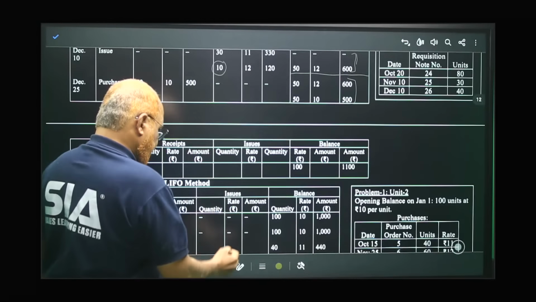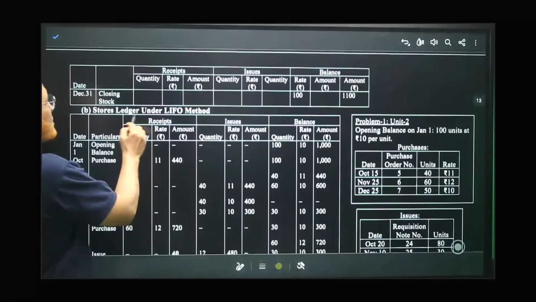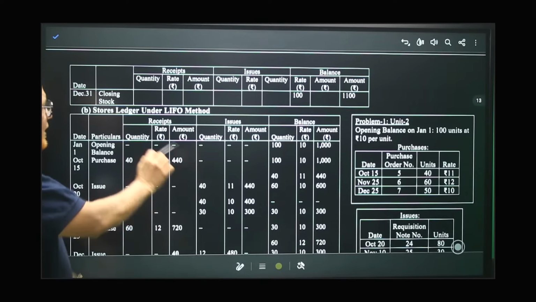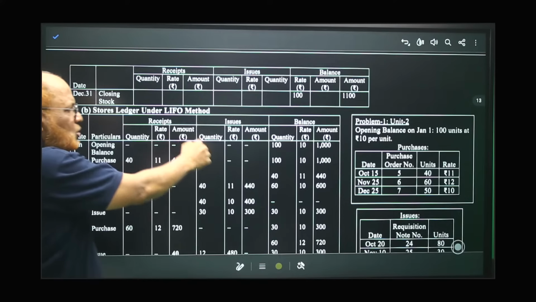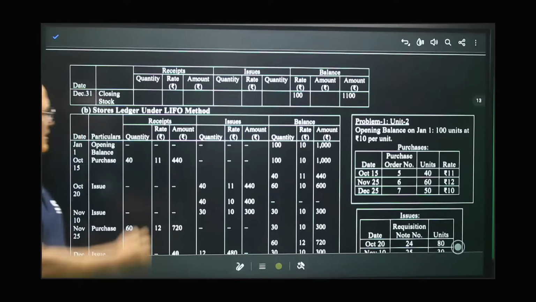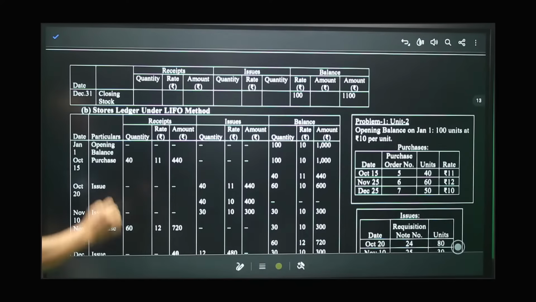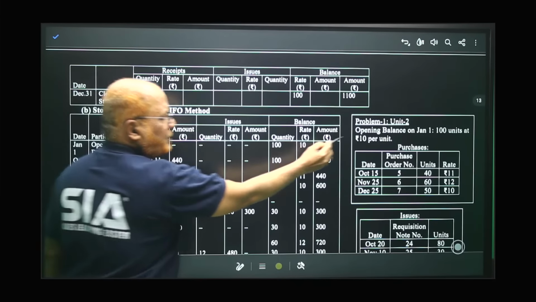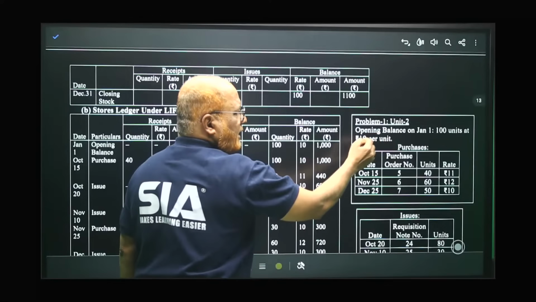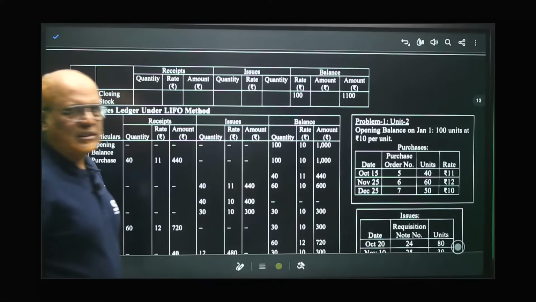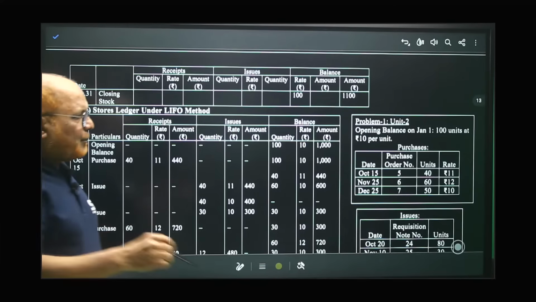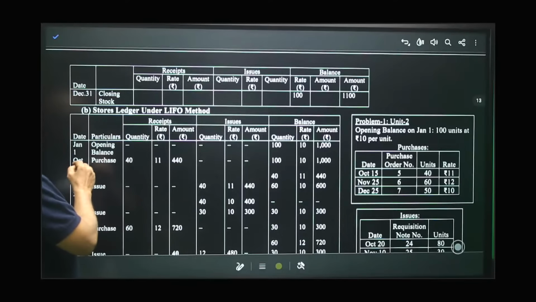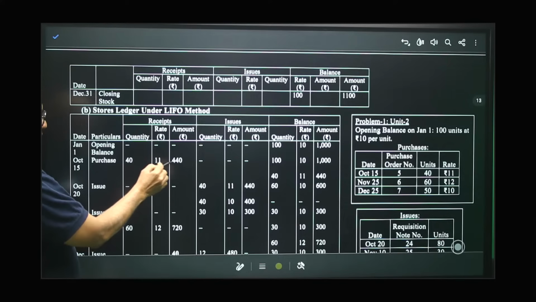Now, second, see, the stores ledger under the LIFO method. Exactly the same columns. In receipts, 3 columns. In issues, 3 columns. Balance, 3 columns. Then details and date. Opening balance on January 1st is 100 units at 10 rupees. Here in the problem it is given: opening balance, 100 units, 10 rupees, 1000. Now purchases. October 15th, 40 units purchased at 11 rupees, 440.